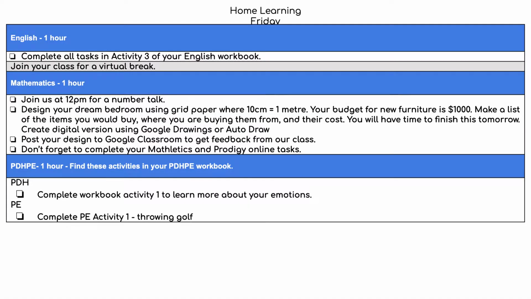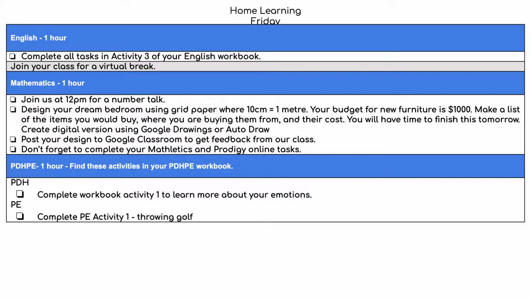Okay, this is the page that tells you all of the tasks to do today. And there's 1, 2, 3, 4, 5, 6, 7 tasks. For your English work, it says for 1 hour. So if you add all those up, that's 3 hours of work today. So there's quite a bit of time for you to have some breaks, talk with your family and do things like that. So for 1 hour, we need you completing your English work tasks.